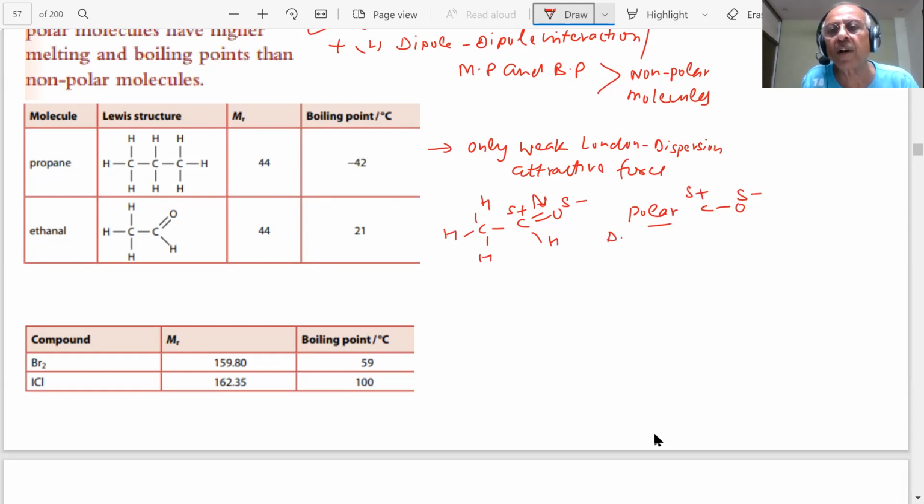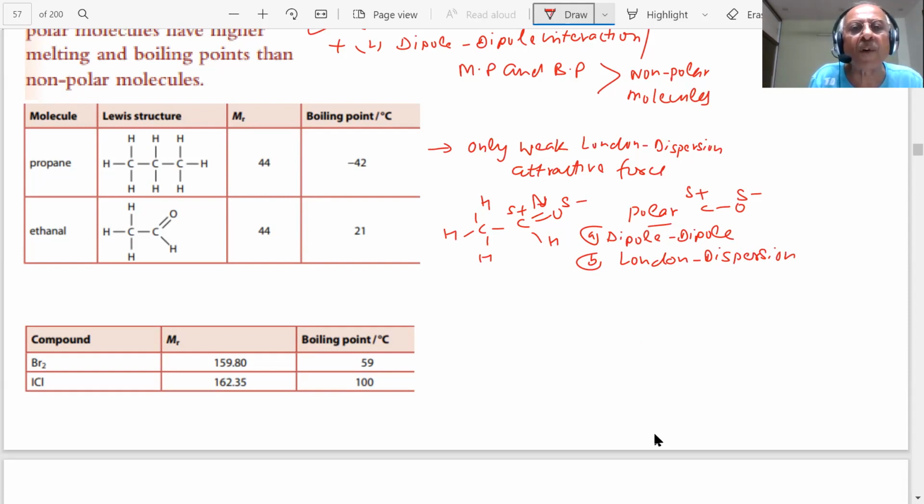So there is dipole interaction, and also this bond is non-polar, so there is London dispersion force. The result is, you can see the melting point and boiling point. You can see how much difference in boiling point there is. This is minus 42, this is plus 21 degrees Celsius.